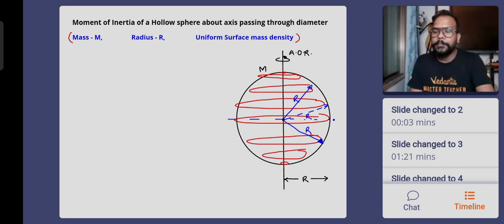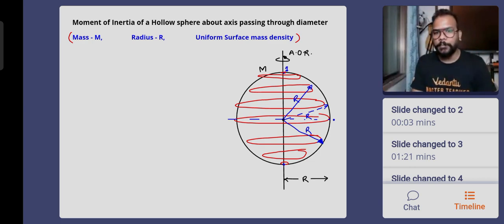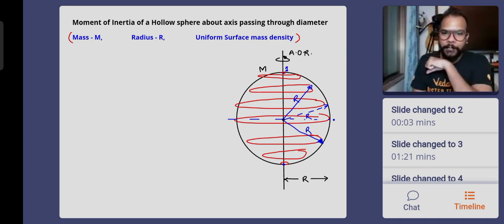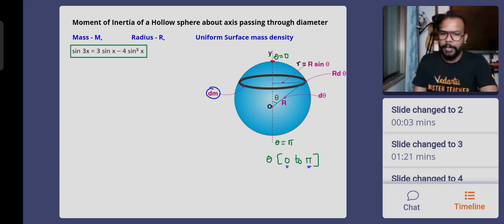Do you understand this? So if I have my ring number 1, what will be the angle of this blue vector, the topmost point? 0 degree for sure. And if I have to bring that ring to the bottommost point, south pole, this is how the vector will rotate. Correct? The angle will become 180 degree. So that is the limits for the angle theta that we are talking about. Now our job will be to write down the dm mass of this ring. Let's see how we are going to do that.